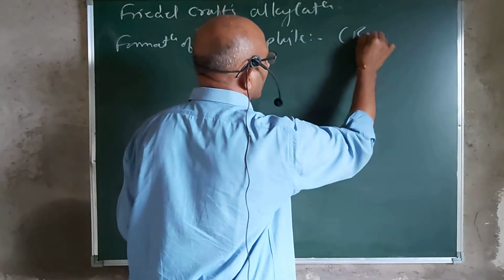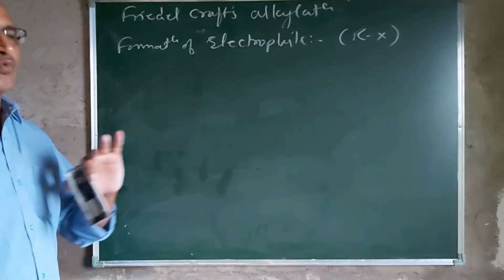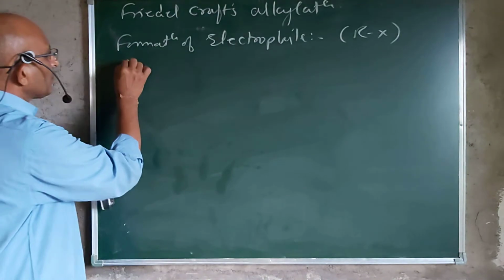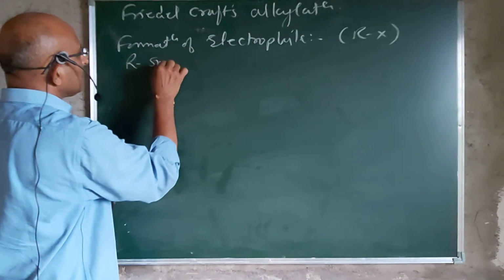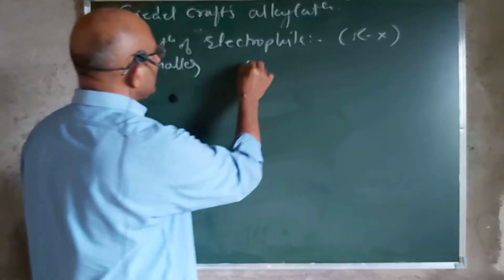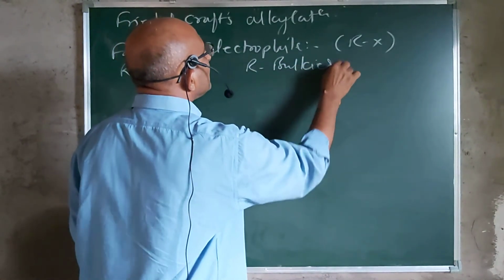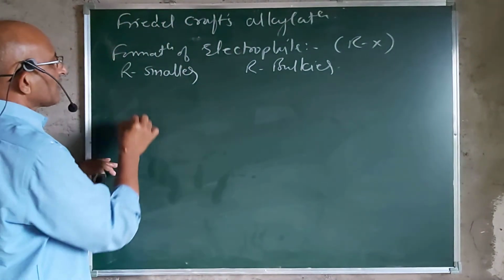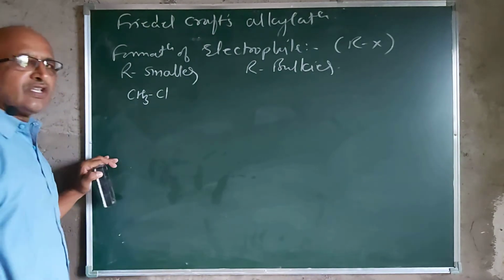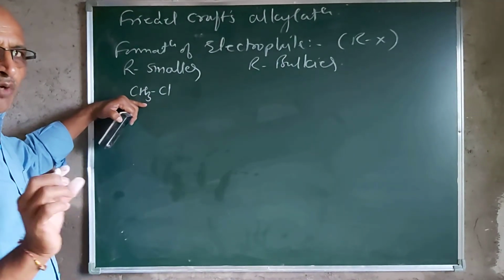Now, when we want to get an electrophile from the molecule of R-X, that is the alkyl halide, it depends upon the nature of the R group: whether the R group is smaller, or whether it is bulkier. What is the difference between the smaller and bulkier R group? The example we can deal with is CH3Cl, where the CH3 group is a smaller group.